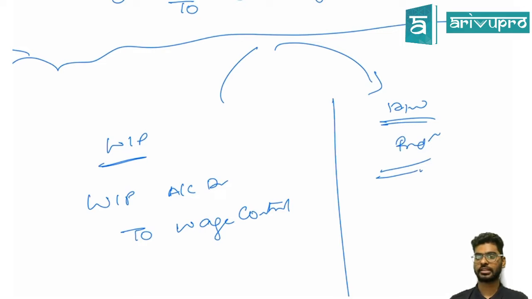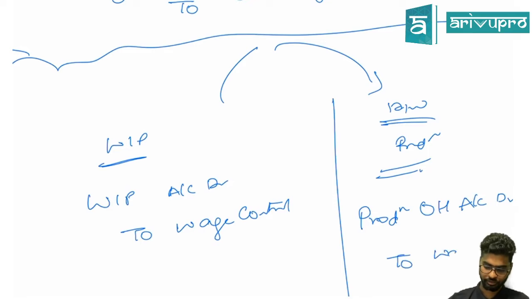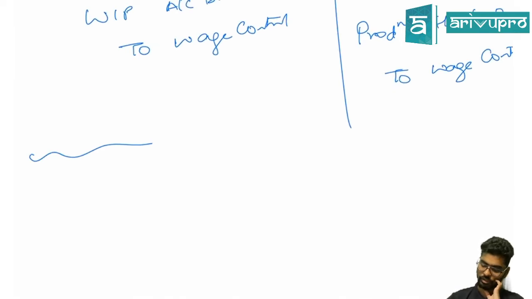Guys, what's going to be the journal entry? Production overheads control account debit to wage control. Are you clear? Guys, are you clear? Now, let's try understanding this.